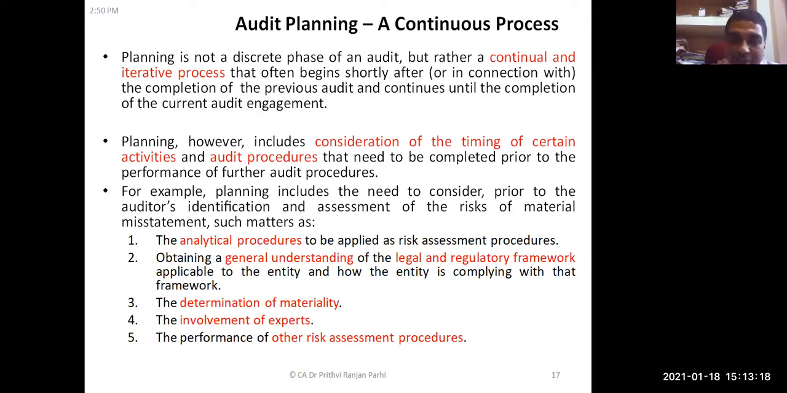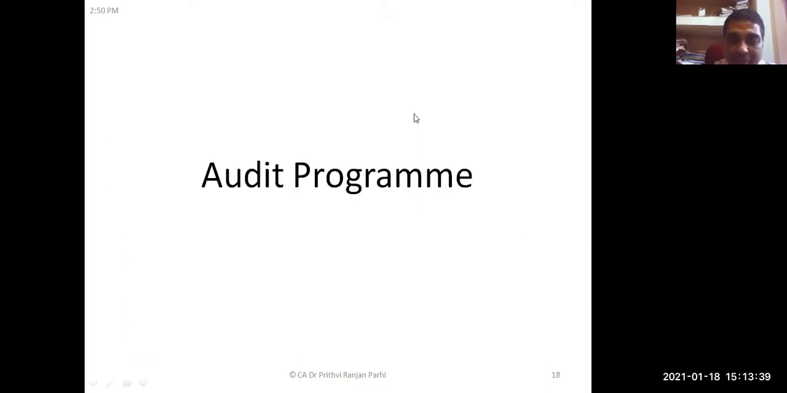Determination of materiality level is a part of planning activity. Involvement of experts. There are certain areas where experts need to be involved. That is also planning activity. And performance of other risk assessment procedures is also a part of planning activity. Okay, so all these activities are necessary at the time of planning.